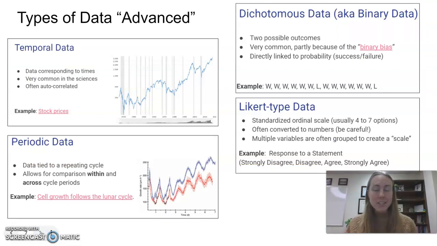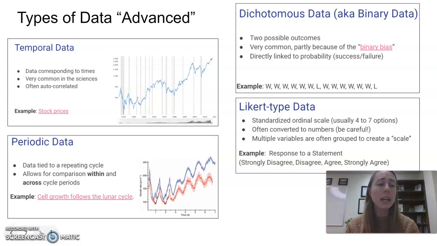Now let's get a little fancy. Outside of the Common Core, statisticians have other names for types of data that come up rather frequently. So there's temporal data. That's data corresponding to times, very common in the sciences and often autocorrelated. So we take a look at how different values change over time. The stock market is a great example of that, temporal data. So you're looking at time versus something else, how things change over time, temporal for time.